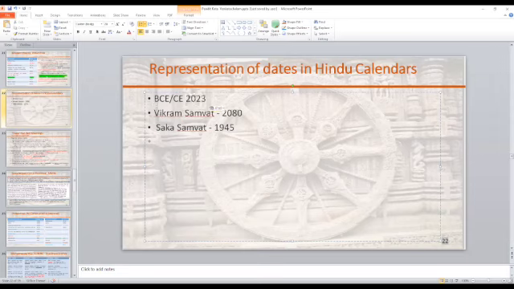All right. So 2023 CE, this is how you would write it in the Vikrama Samvat. This is how you would write it in Saka Samvat or Saka Kala. And if you had to represent the same thing in the Kali Saka, what is the number we came up with?